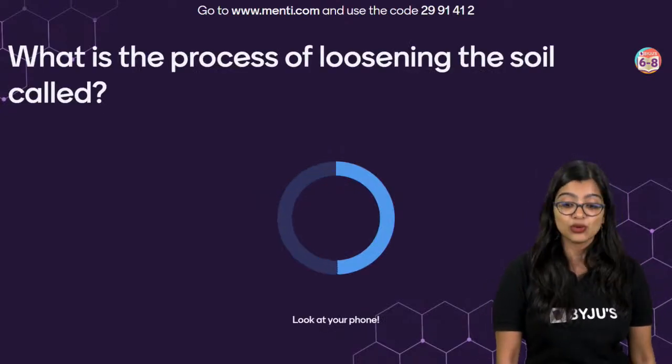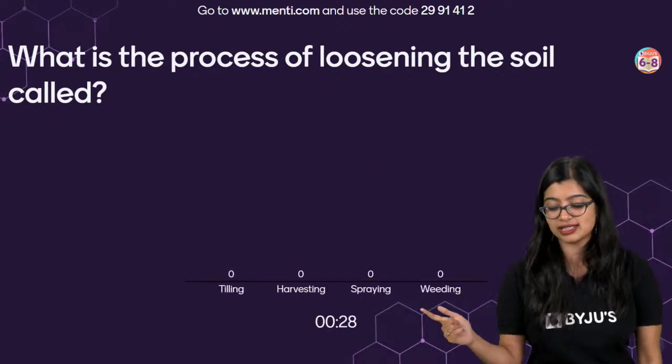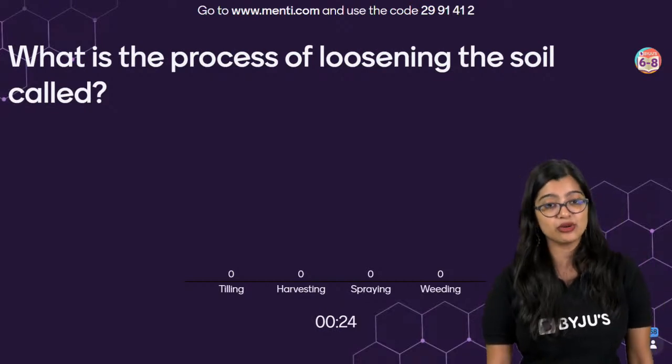What is the process of loosening of the soil known as? Options are tilling, harvesting, spraying, weeding. Very easy. Yes, Shakuntala, you can join now.